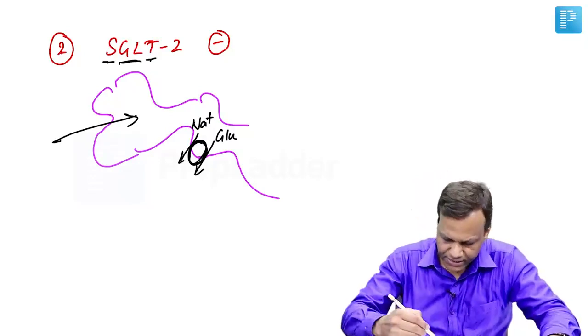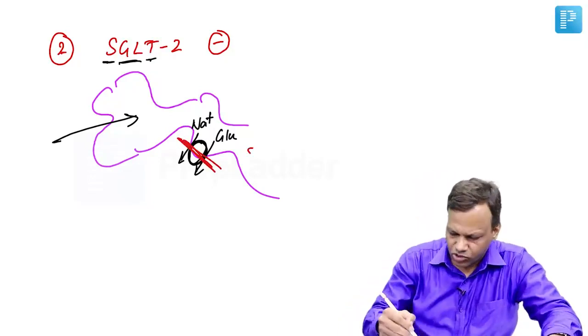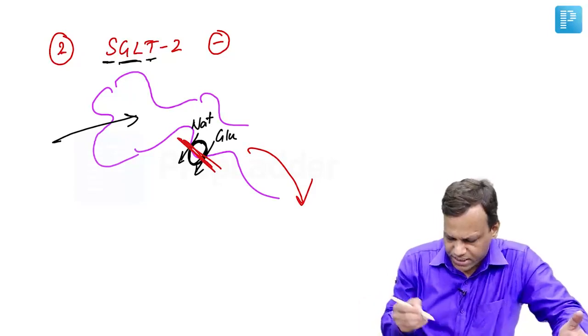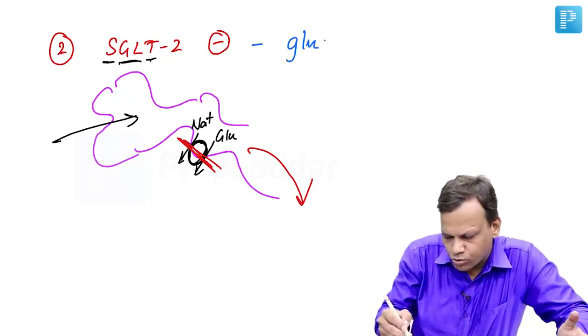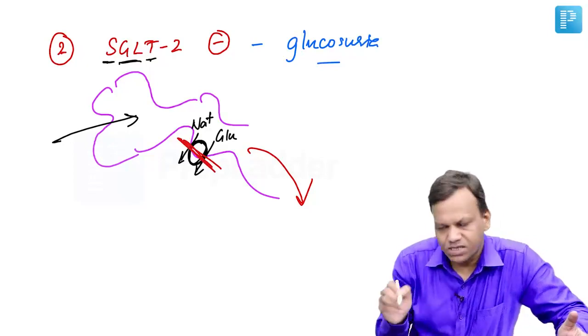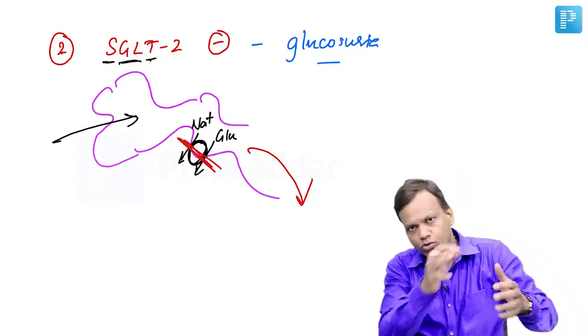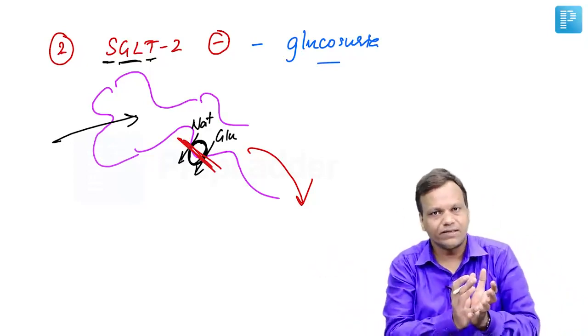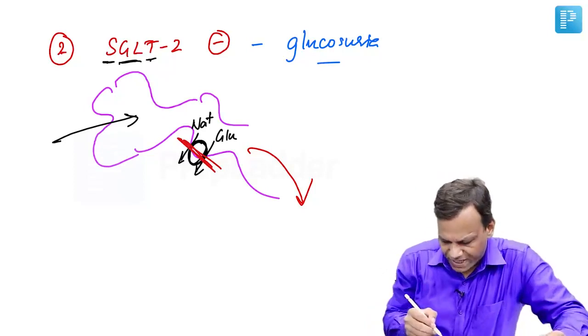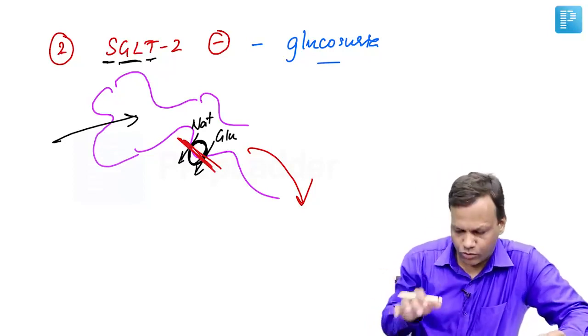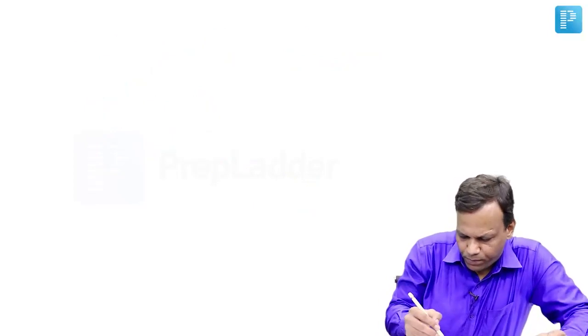If we inhibit this, then glucose cannot be reabsorbed, so it will be excreted in the urine. So these drugs act by causing glucosuria. Their mechanism is they inhibit the reabsorption of glucose, so glucose is excreted in the urine, with a decrease in the blood glucose. These drugs mainly act by causing excretion of glucose, and the drugs in this group are named